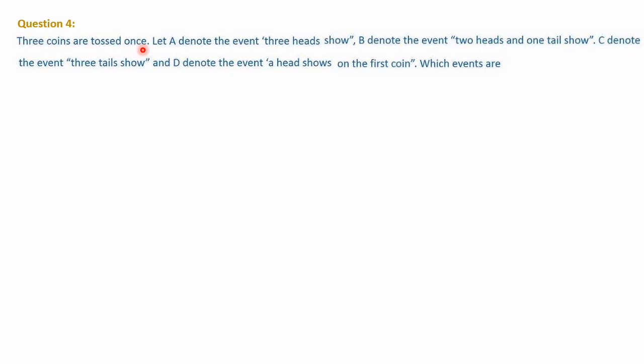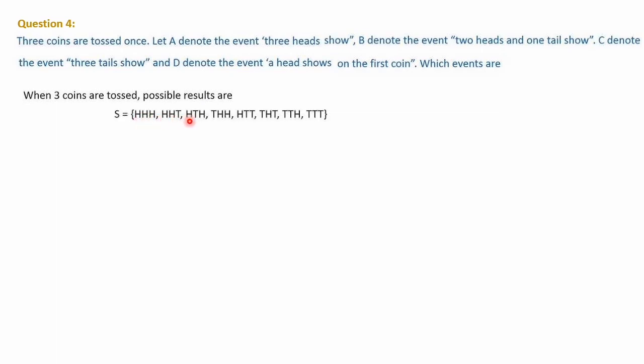Let's go through it again up to here. 3 coins are tossed. We know how to write the sample space starting from HHH. Let A denote the event 3 heads show. That means we have to write those elements which show 3 heads. B denotes 2 heads and 1 tail, C denotes 3 tails, and D denotes a head on the first coin. Let's write. When 3 coins are tossed, the possible results are...